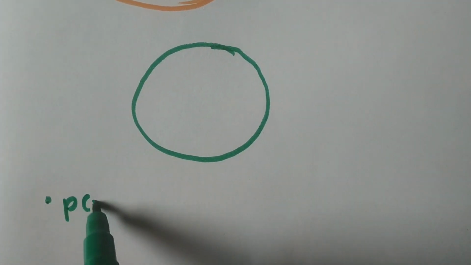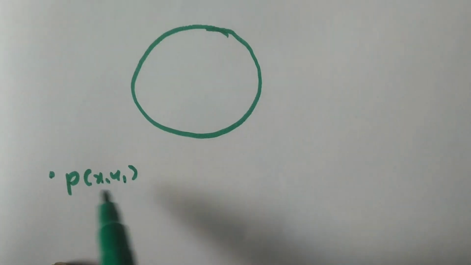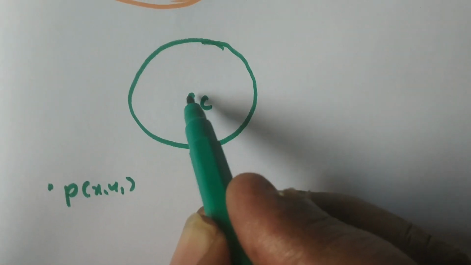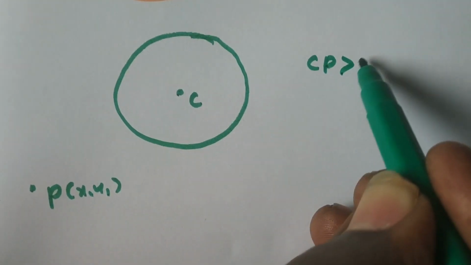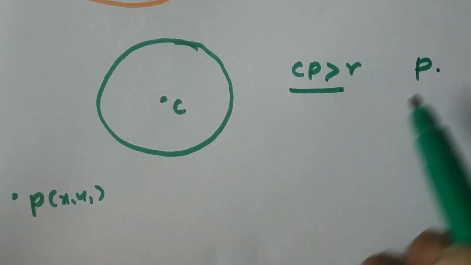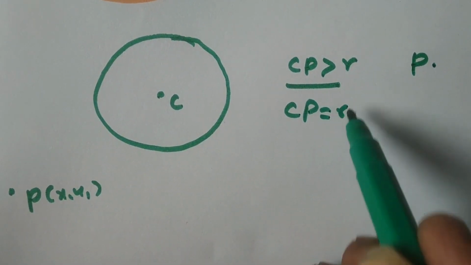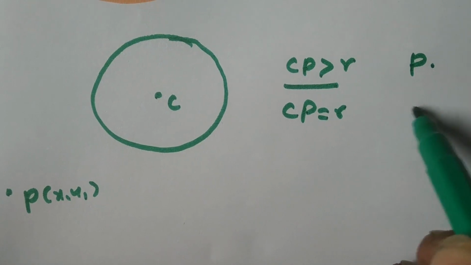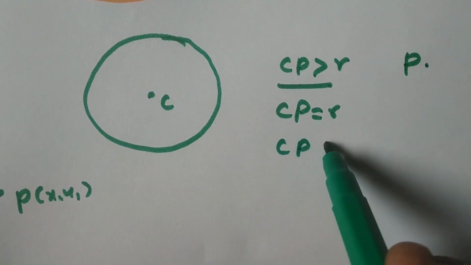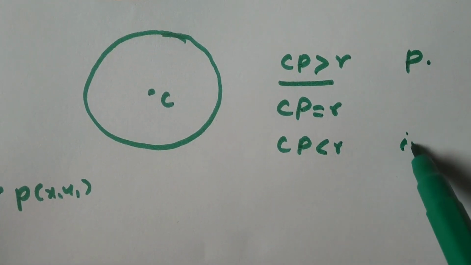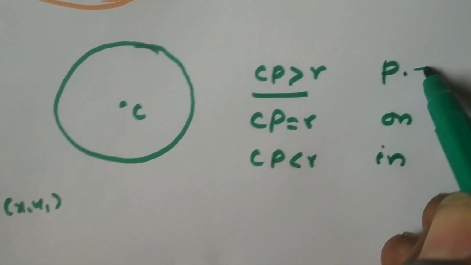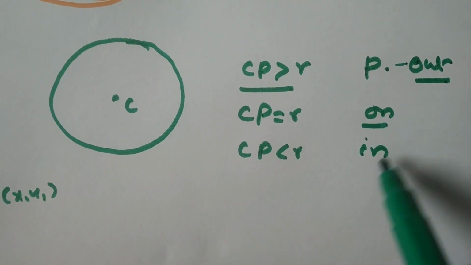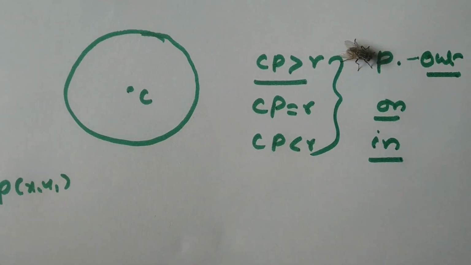Now we see the position of a point with respect to the circle. This is the circle. P(x1, y1) is any point in the plane of the circle. This is the center of the circle. If CP is greater than R, we say that the point is outside of the circle. CP equals R, then the point is on the circle. CP less than R, we say that the point is inside the circle. Outside, on, inside, according to these conditions.